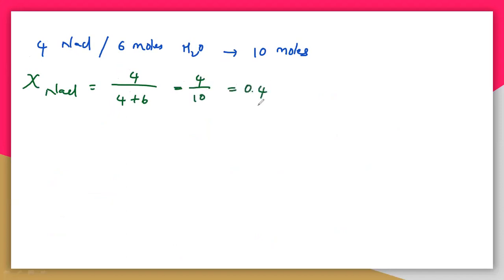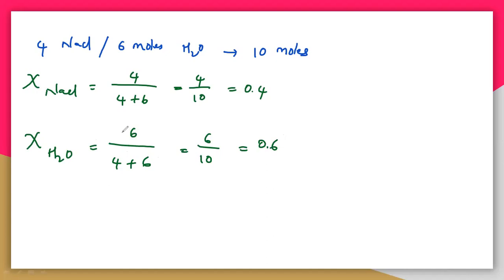That is 0.4. And let us take again the mole fraction of H2O. There are 6 moles, by total moles, that is 4 plus 6, that is 6 by 10, and the total will be 0.6. So you will get 0.6.